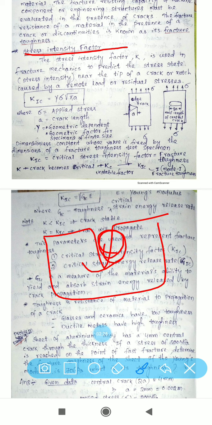We write the symbol as the letter K. Mathematically, K equals gamma sigma root over pi a.